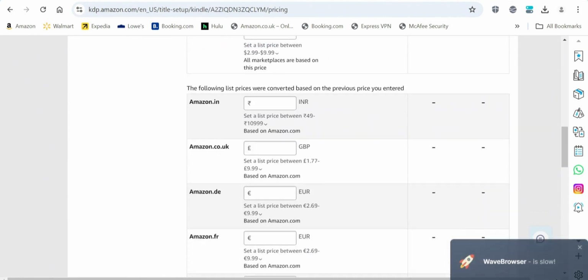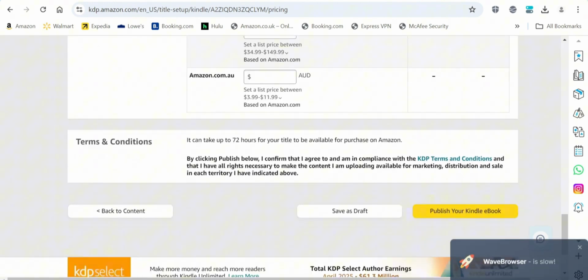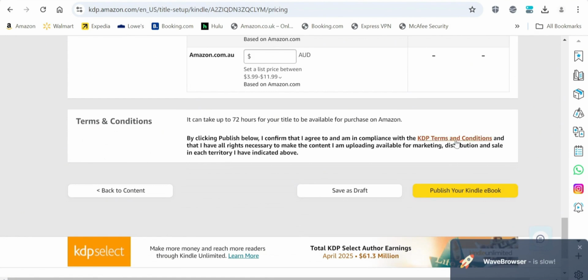So get that done and move on to the next one, which is the terms and conditions. It can take up to 72 hours for your title to be available for purchase. That means after you click on publish, it takes 72 hours for your book to be listed on the Amazon bookshelf. Okay, so that is it about self-publishing on Amazon KDP.